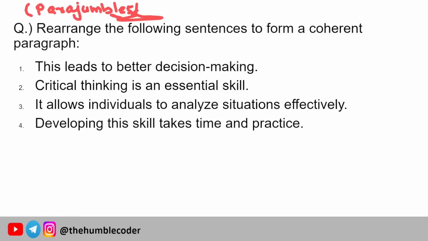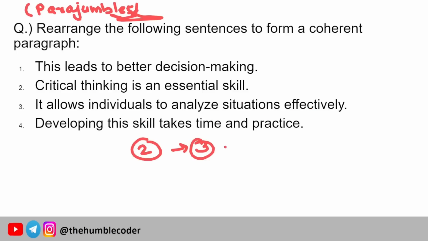The first sentence is, this leads to better decision making. Critical thinking is an essential skill. It allows individuals to analyze situations efficiently. Developing this skill takes time and practice. So the first sentence is the second one, which is, critical thinking is an essential skill. The next is going to be the third, it allows individuals to analyze situations effectively.